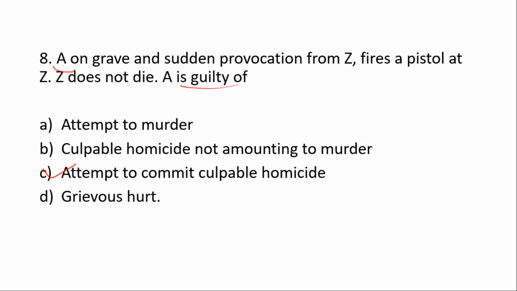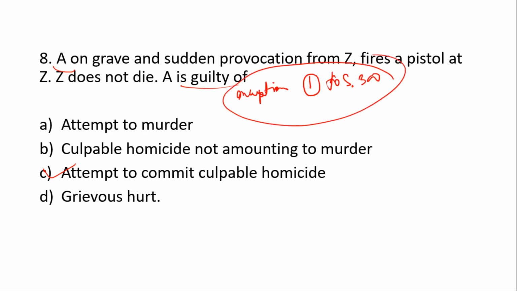If A had caused Z's death, he would have been guilty of culpable homicide not amounting to murder because of Exception 1 to Section 300. If A had caused death, then okay, but here that is not caused. Z doesn't die, isn't it? So he is guilty of only attempt to commit culpable homicide under Section 308.